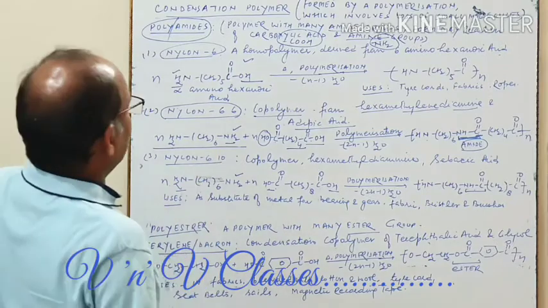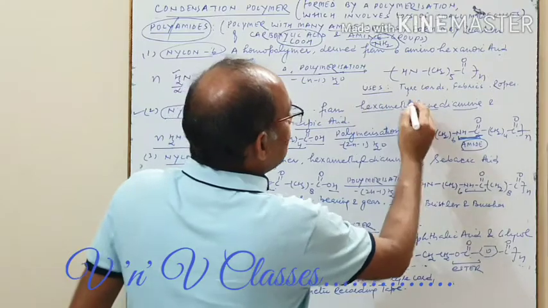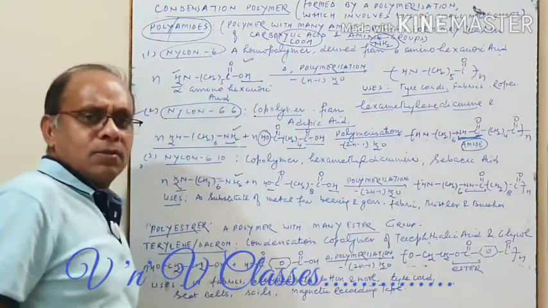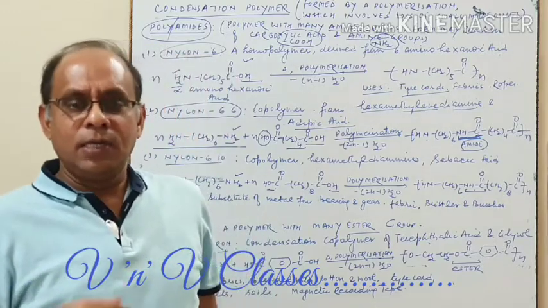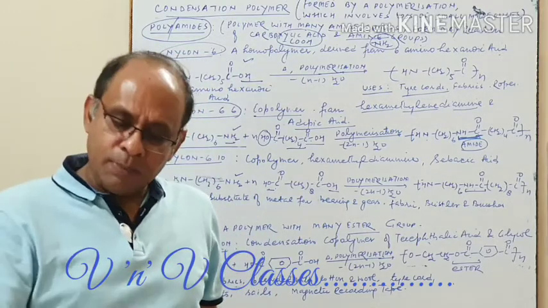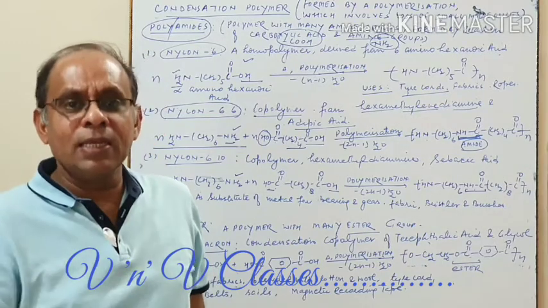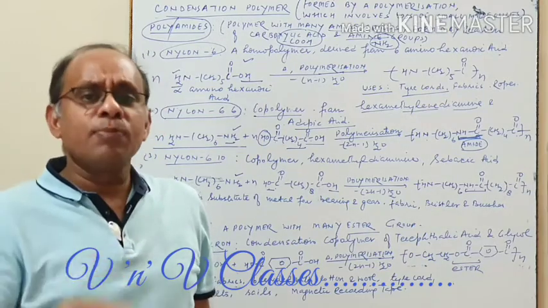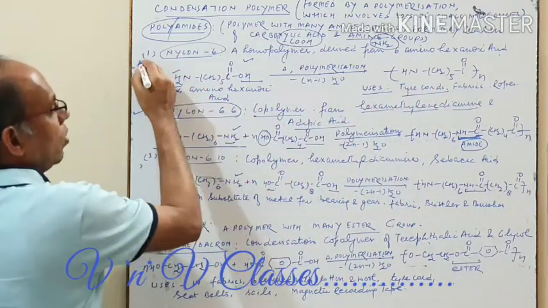Now if we talk about their uses, first we talk about nylon 6. Nylon 6 is used in tire cords. I think you must have seen that the tire is made of rubber, or vulcanized rubber, but we find some supporting wire in it. That supporting wire is called tire cord, and it is made of nylon 6.